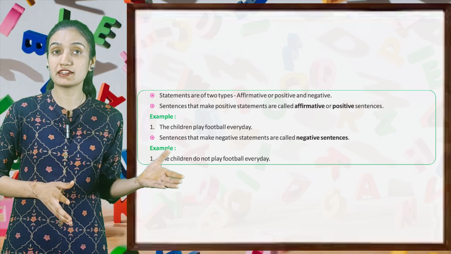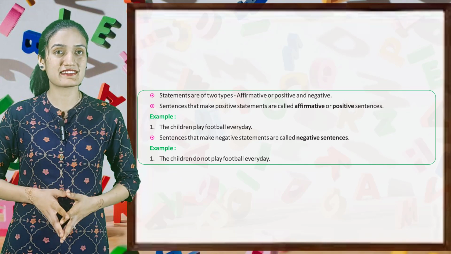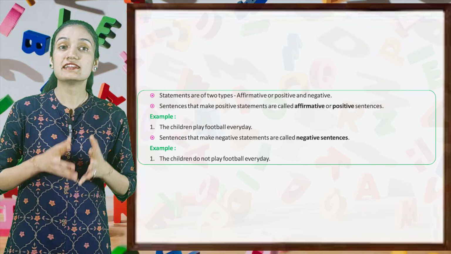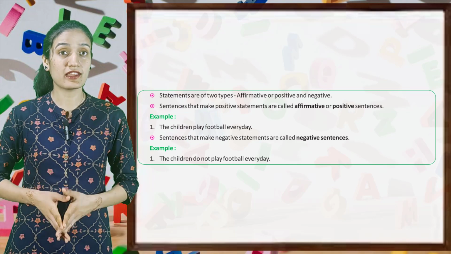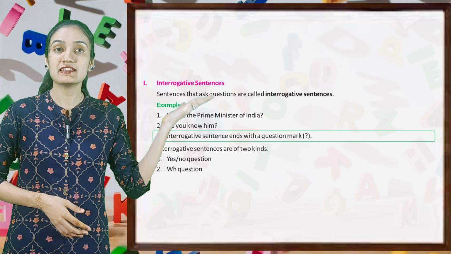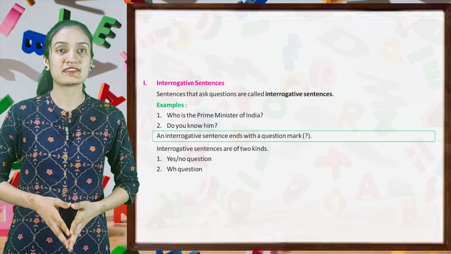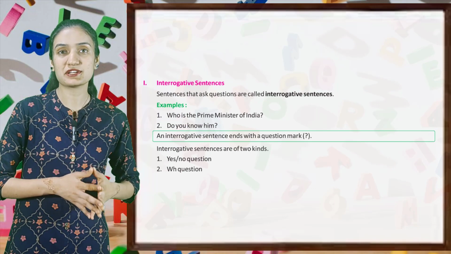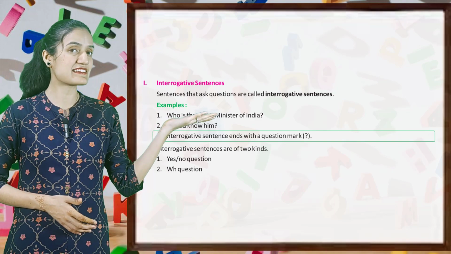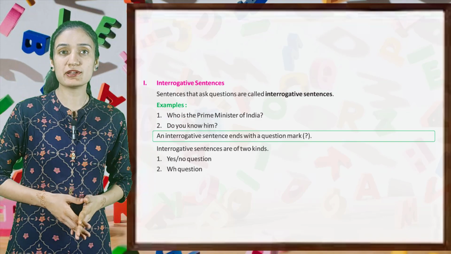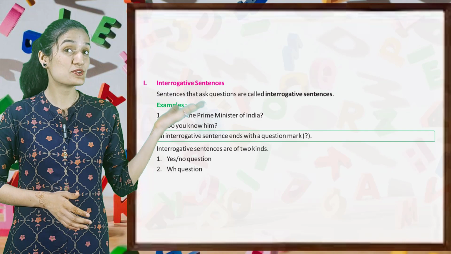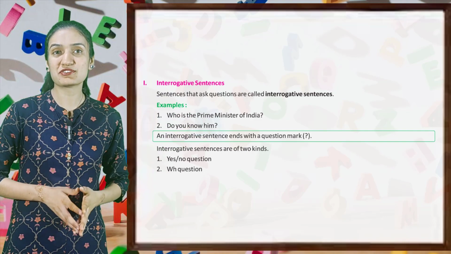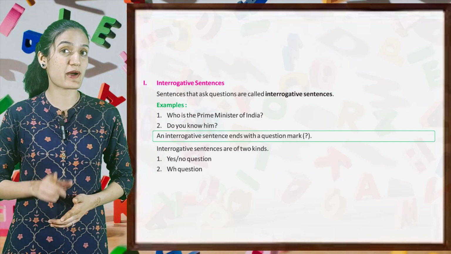Sentences that make negative statements are called negative sentences. Example: The children do not play football every day. Now, interrogative sentences. Sentences that ask questions are called interrogative sentences. Let's see the examples. Who is the Prime Minister of India? Do you know him? An interrogative sentence ends with a question mark.